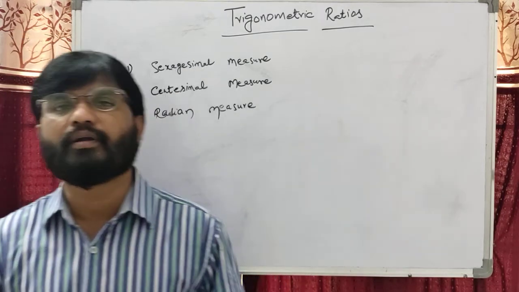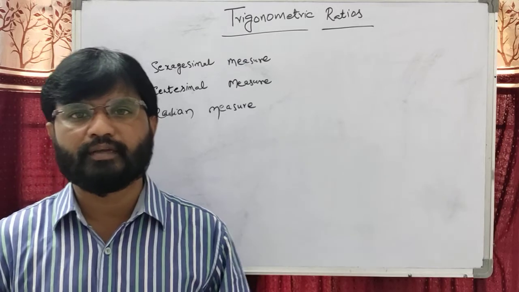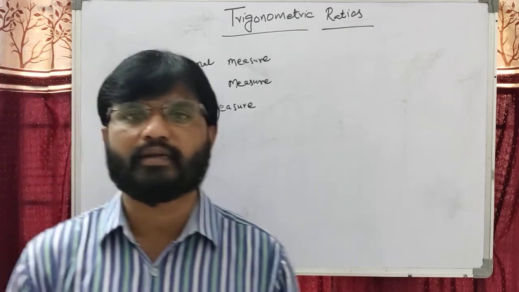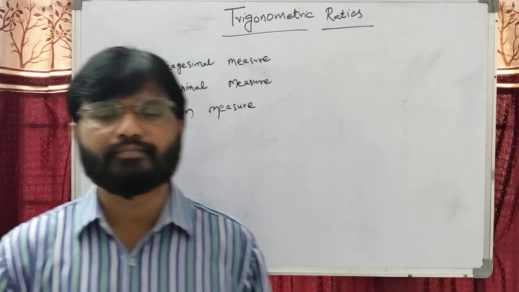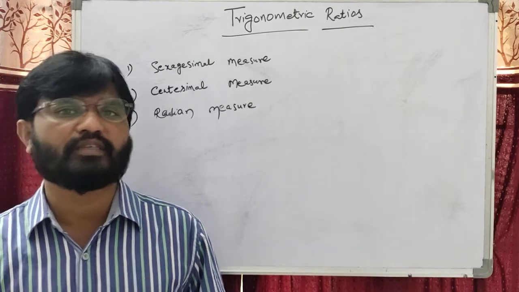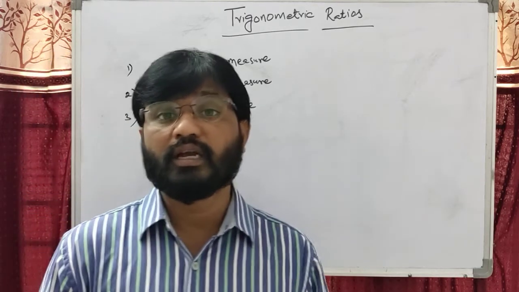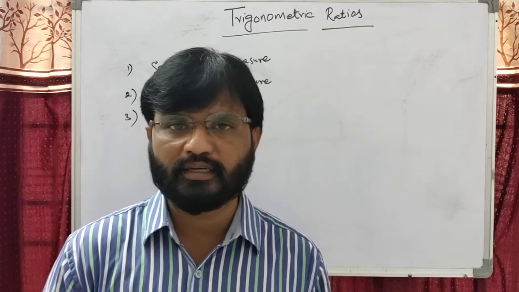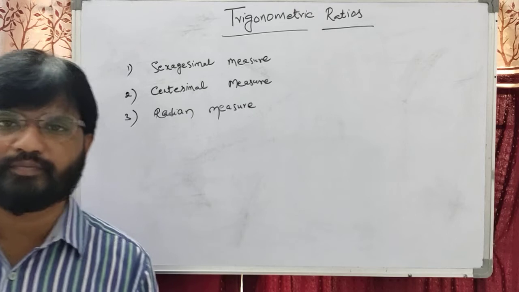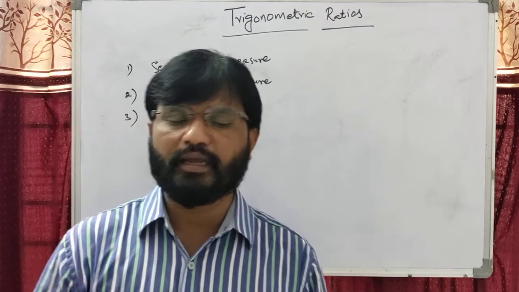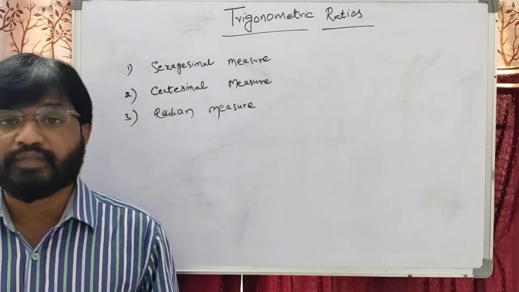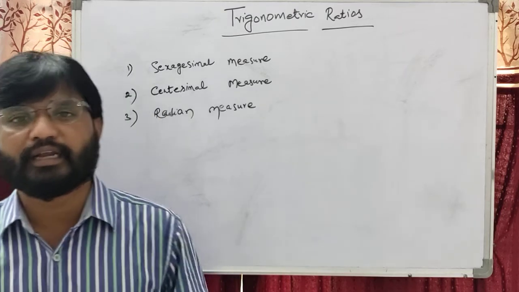Actually, the word trigonometry comes from the three words trigonia metron. Tria means three, gonia means angle, metron means measurement. Three angles measurement is called trigonometry. Okay, students, three angles measurement is nothing but trigonometry.